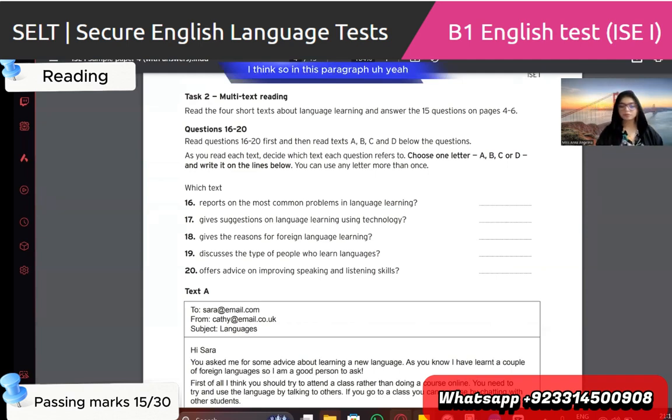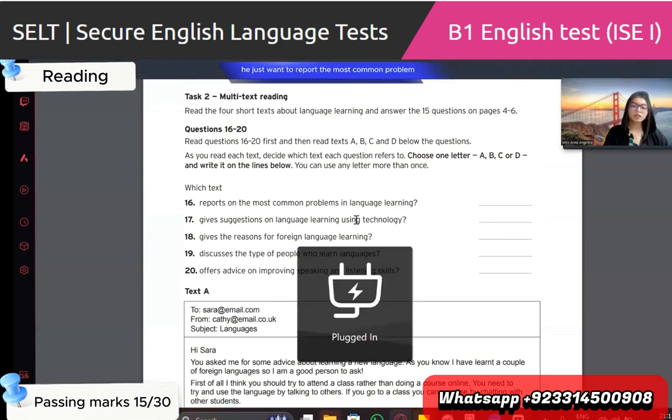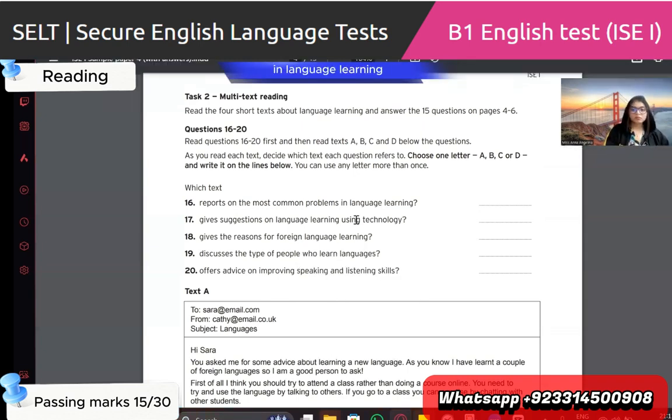I think so in this paragraph, give suggestion language learning. So this is a suggestion question. Okay, we have to summarize the paragraph in these questions. We have to tell you just want to report the most common problem in language learning. So we read the paragraph.